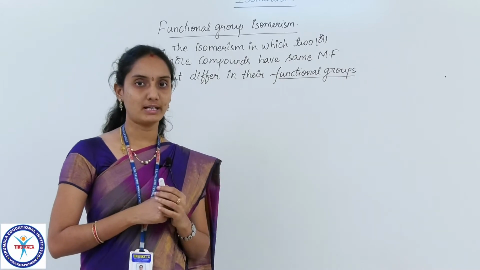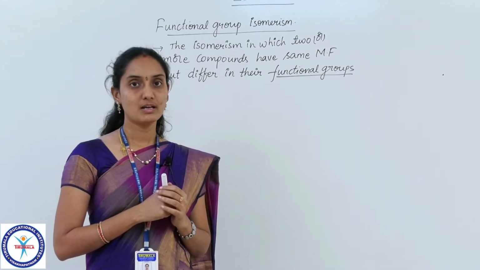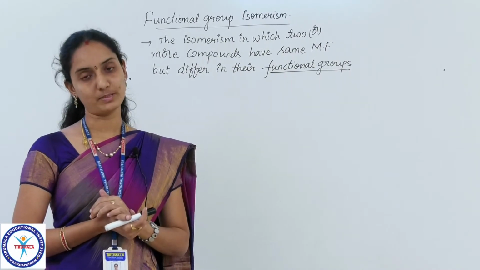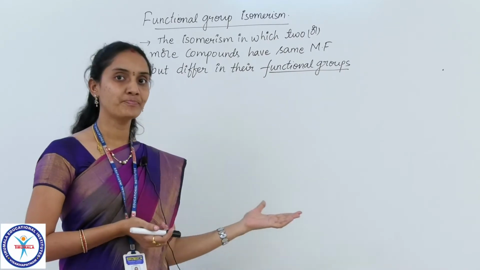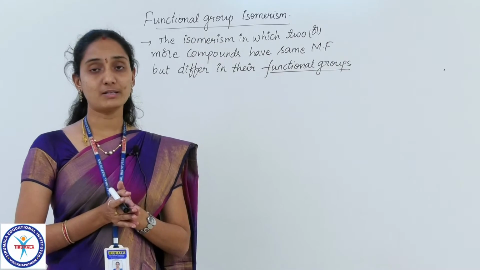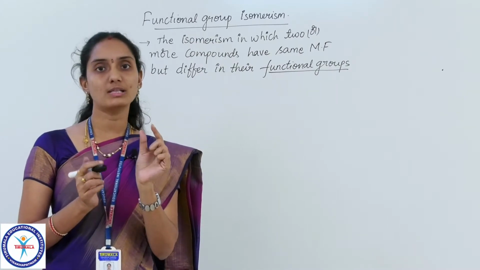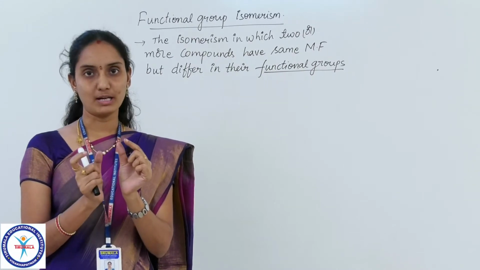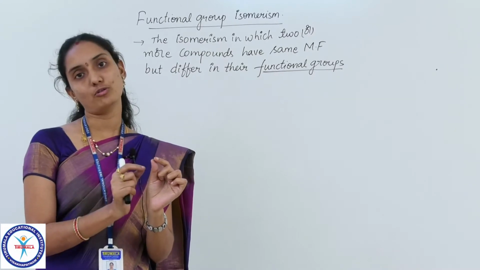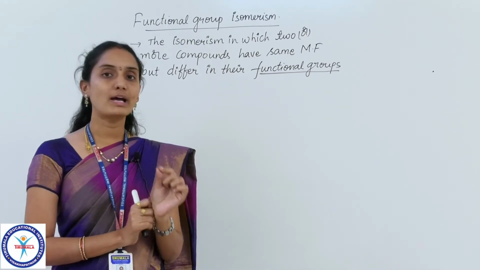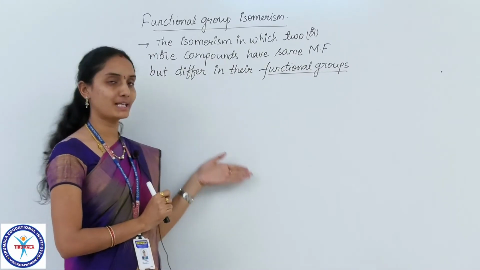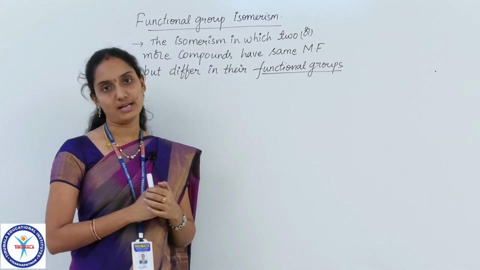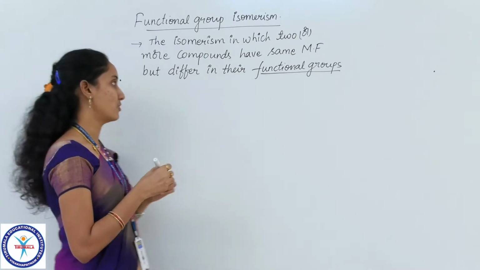So let me explain with some examples, and before going into the examples, I want to stress a more important point regarding this functional isomerism. Not all functional groups exhibit functional group isomerism with all types of functional groups. Only the categories which I list here will exhibit functional group isomerism. Suppose I have a pair like alcohols and ethers, these two will exhibit functional group isomerism with each other reciprocally, but alcohols will not exhibit it with other functional groups. So I am going to list some categories of functional groups which exhibit functional group isomerism.